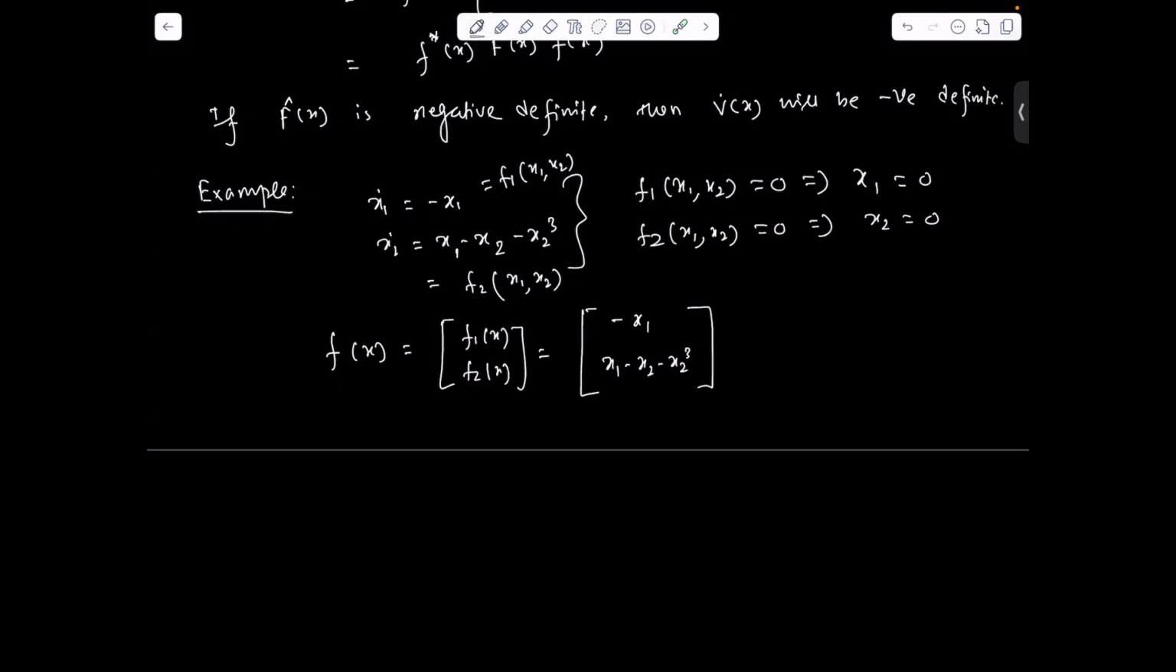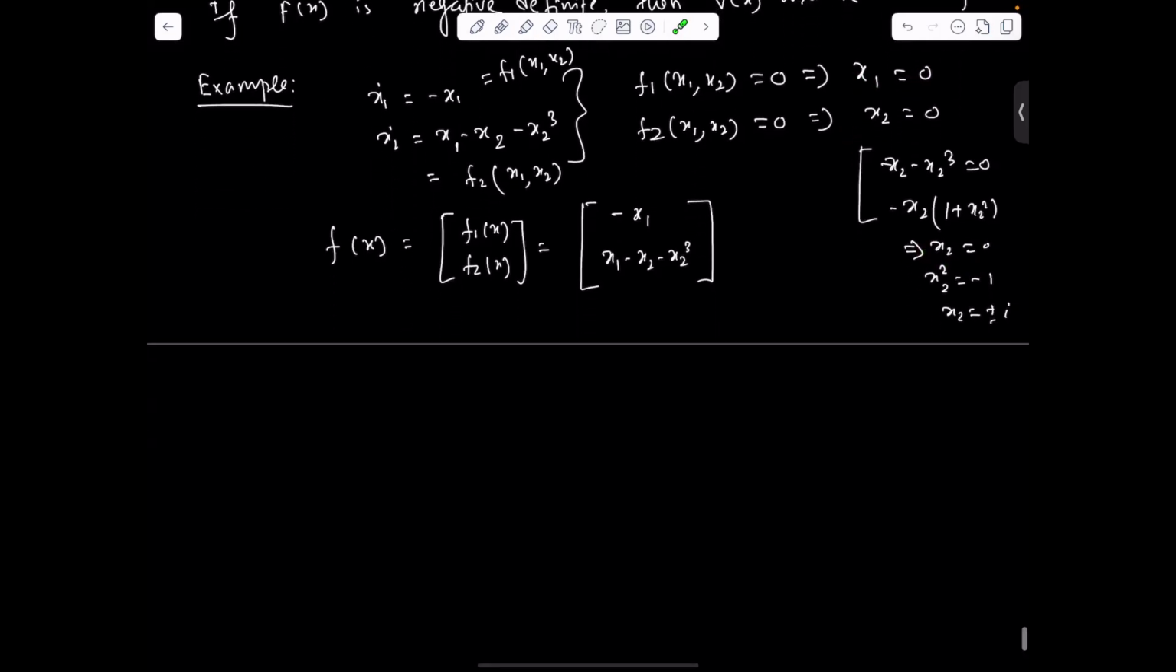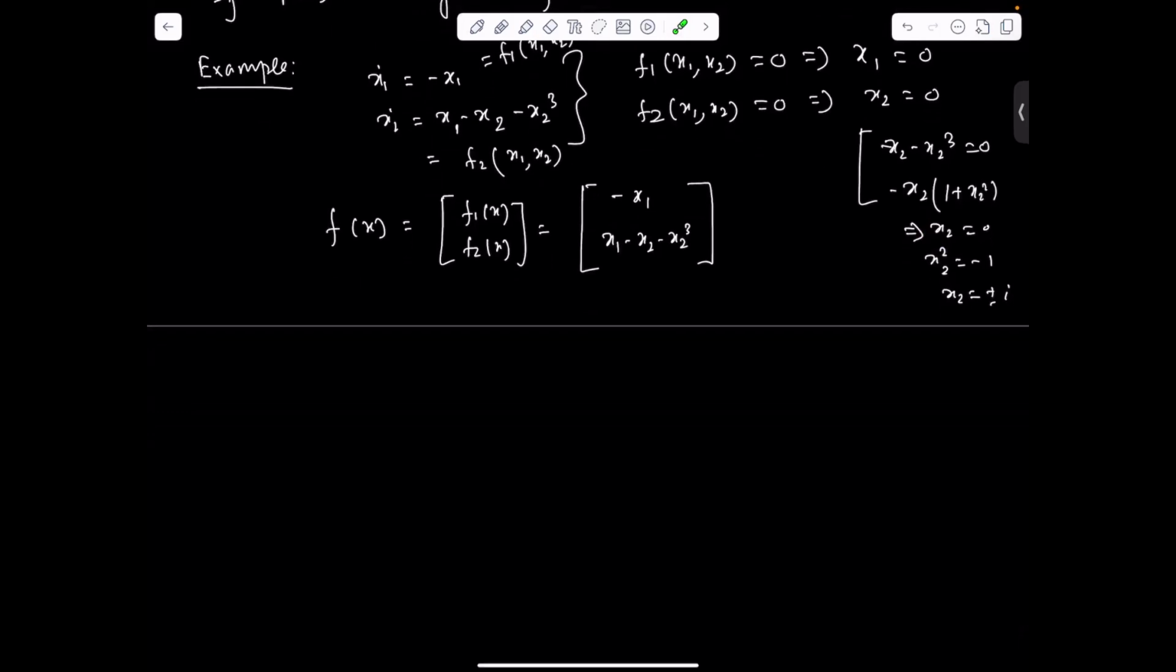One thing I should mention here: we also have x2 minus x2 cube equal to 0. If you take minus x2 common, we have 1 plus x2 square. So x2 equal to 0 from this, and x2 square equal to minus 1 gives x2 equal to plus minus i. Since we are considering the equilibrium point (0, 0), that's why we have taken x2 equal to 0 and x1 equal to 0. Now we can find the Jacobian matrix.